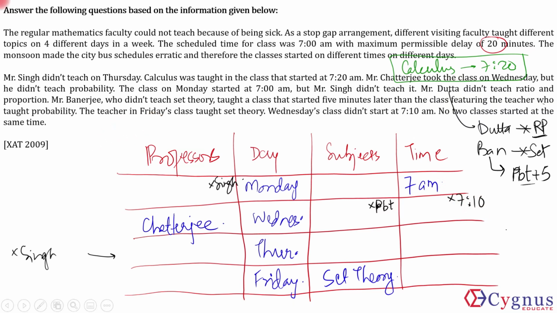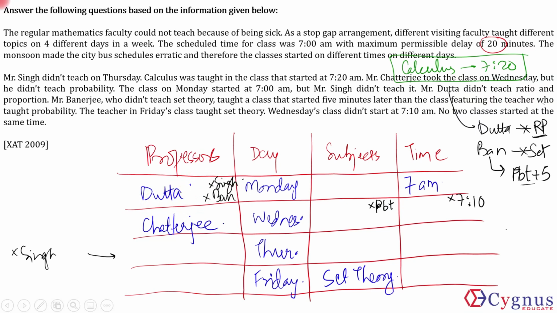Now, since we know that Banerjee started a class which was 5 minutes later than the probability class, Banerjee cannot start the class at 7 a.m. because he's starting the class a little late. So on Monday also this cannot be Banerjee. If you look at Monday, Chatterjee can't come, Singh can't be, Banerjee can't be, so it has to be Mr. Datta.